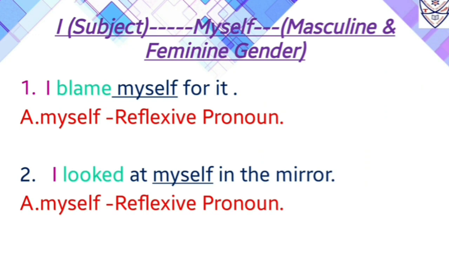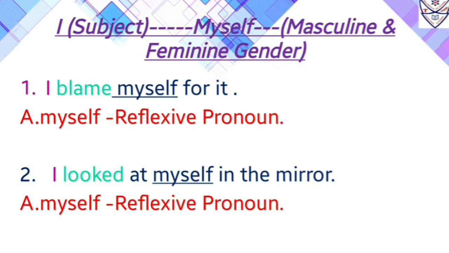Now let us start with the examples of reflexive pronouns. One by one we will see all the examples of reflexive pronouns. So the first one is myself. Now I is a pronoun which is used as a subject in the sentence, and with I what will we use as a reflexive pronoun? We will use myself. So myself we will use with I when it is used as a subject, and myself is used as an object. Now myself stands for masculine gender and feminine gender. It stands for both male and female.